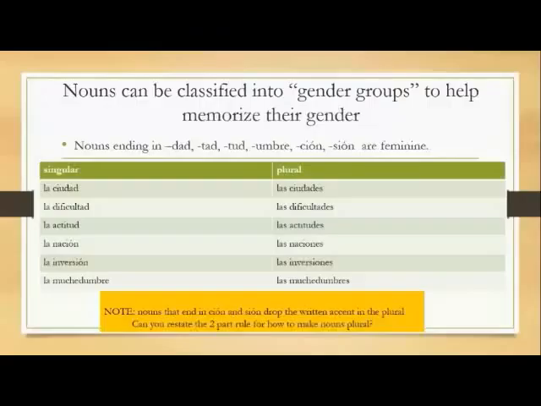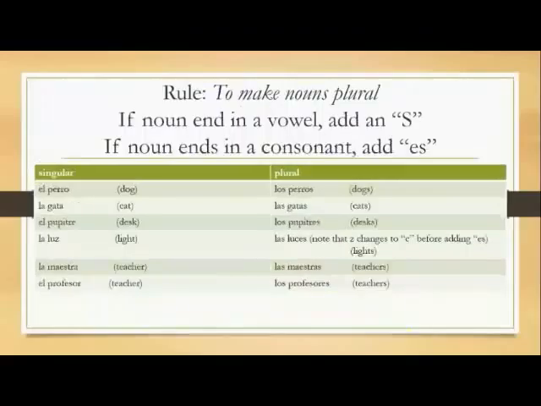Can you restate the two-part rule for how to make nouns plural? Here it is. If nouns end in a vowel, simply add s to make the noun plural. If a singular noun ends in a consonant, add es to make it plural. Here are some examples. El perro becomes los perros. La gata would become las gatas.